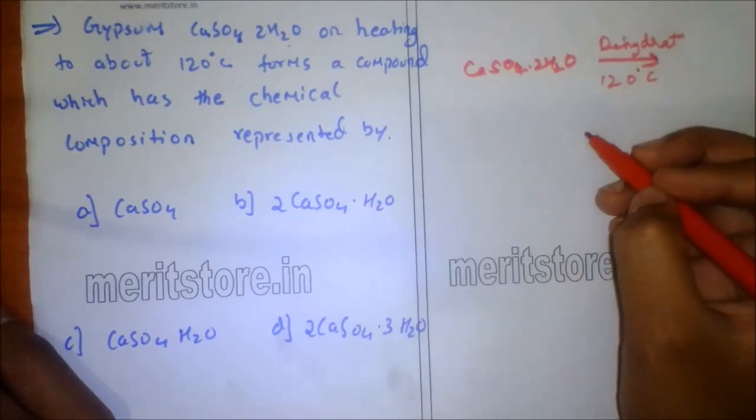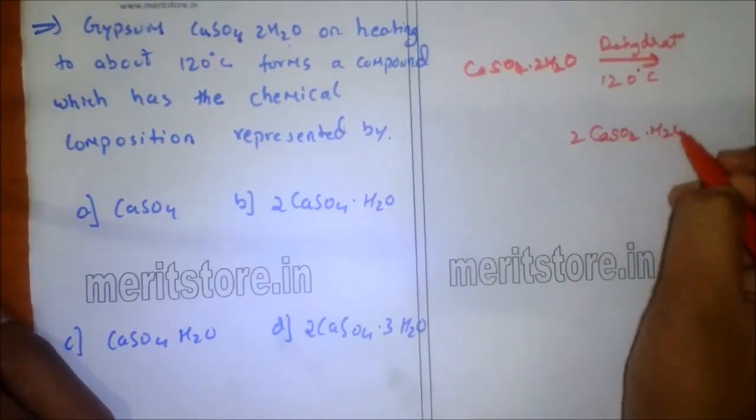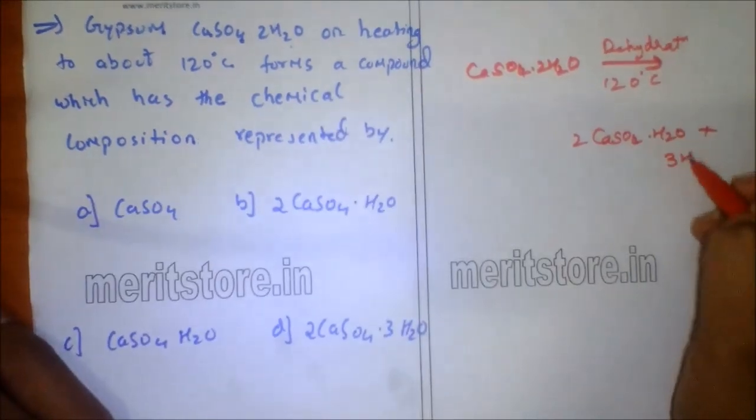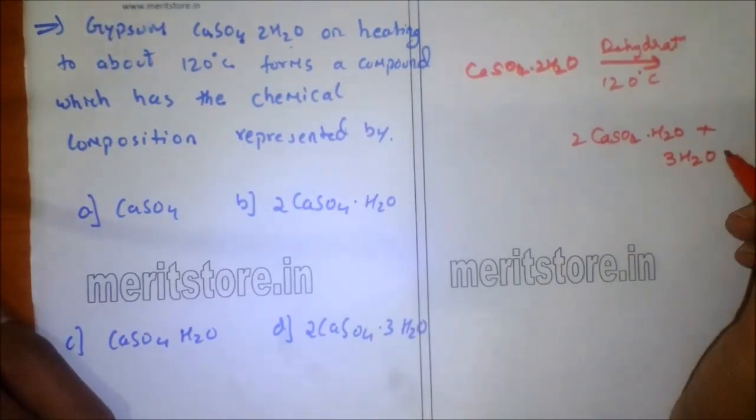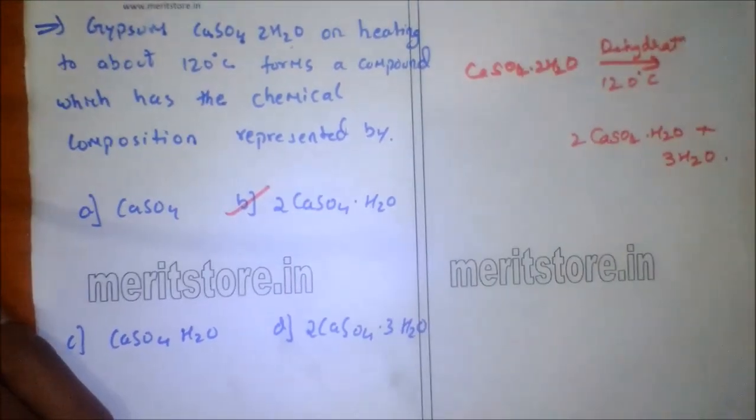The formula is 2CaSO4·H2O plus 3 water molecules. So option D, plaster of Paris, is the correct answer.